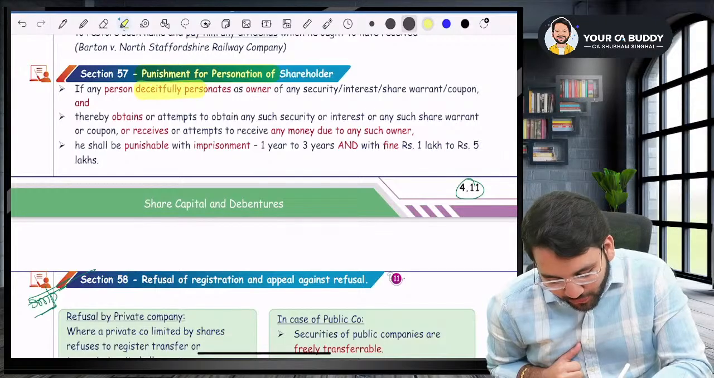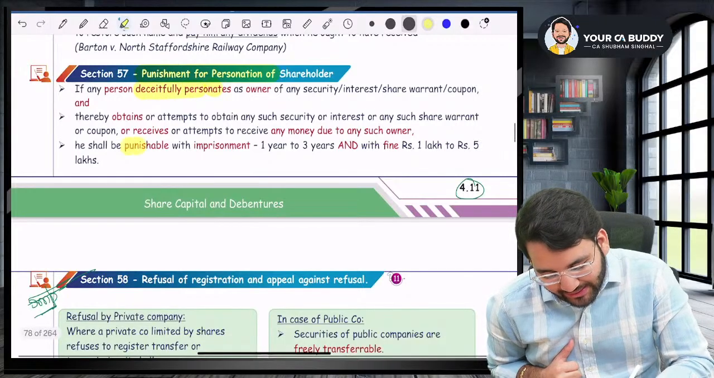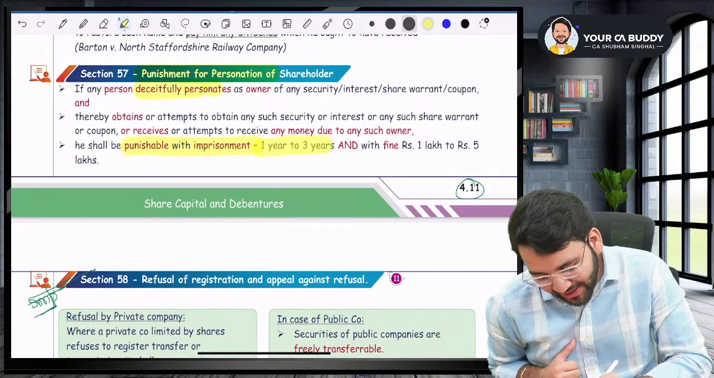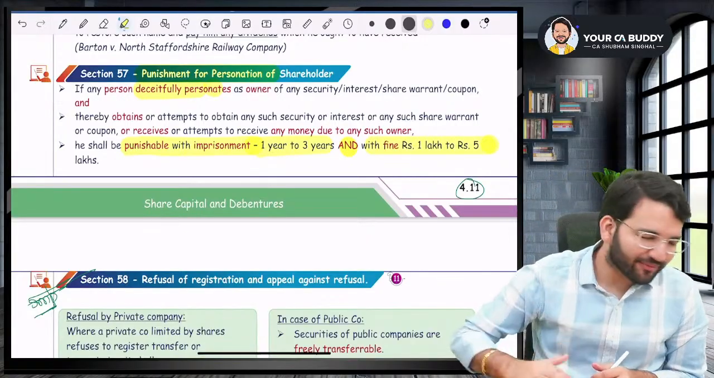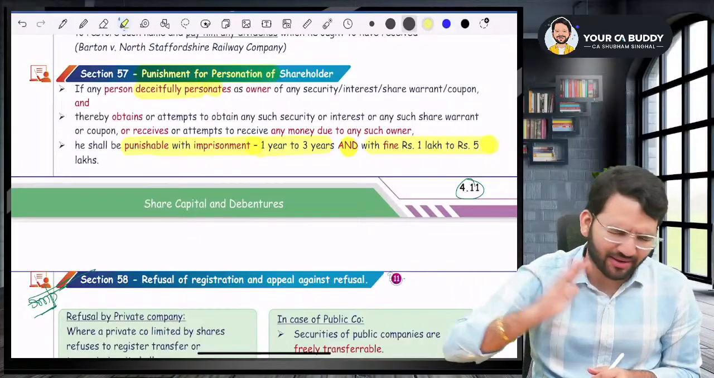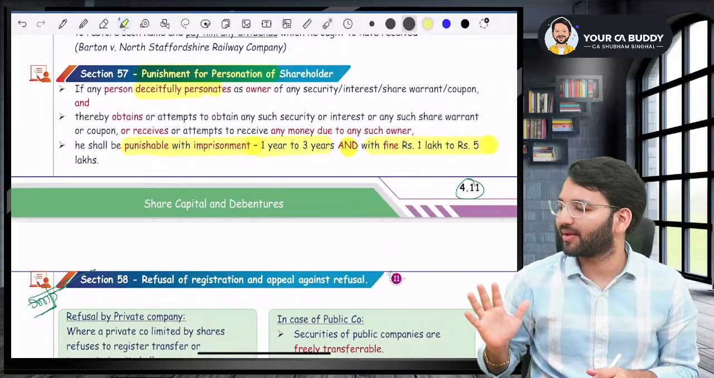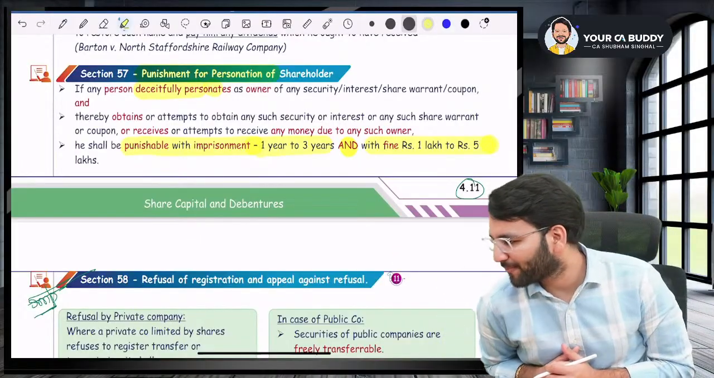So if I'm doing personation of any person, then in that case, I'll be punishable with jail of 1 year to 3 years and with a fine of 1 lakh to 5 lakhs. 1 year to 3 years and 1 lakh to 5 lakhs. This will be the fine. Okay.